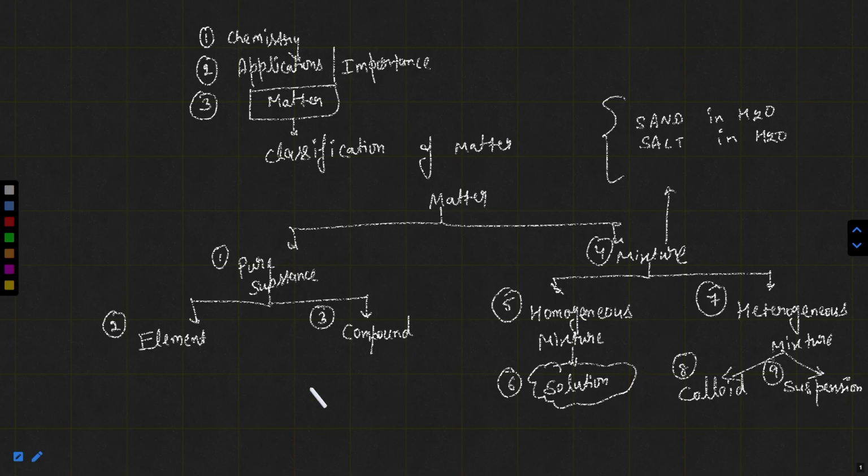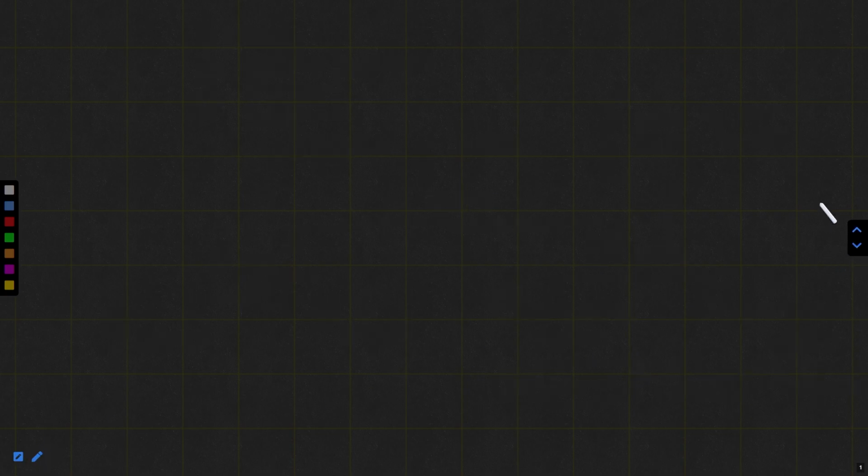So let's continue with matter first of all. As I told you already, matter is something that has mass, occupies some space, and can be perceived by our senses. There are many examples around you of matter. Not only examples around you, even you are also matter, and even I am also matter. If we know the examples and definition of matter, then you know the classification of matter as well. So first of all, let's discuss what pure substances are.